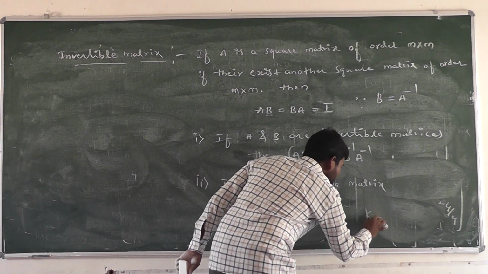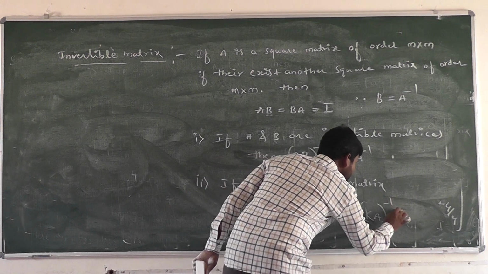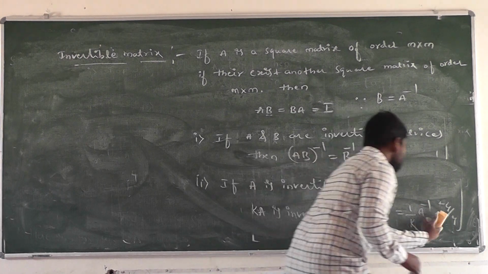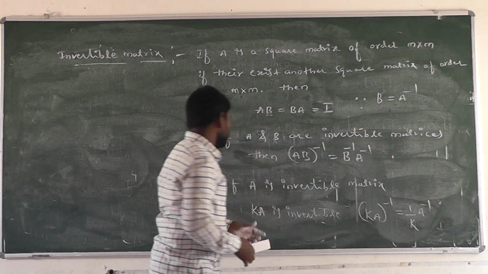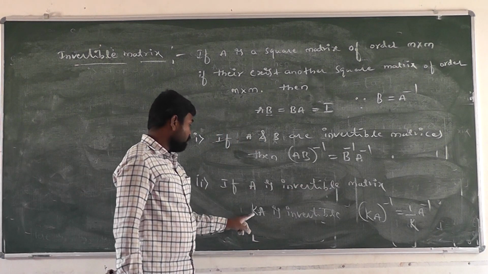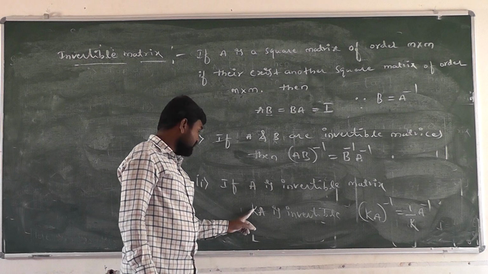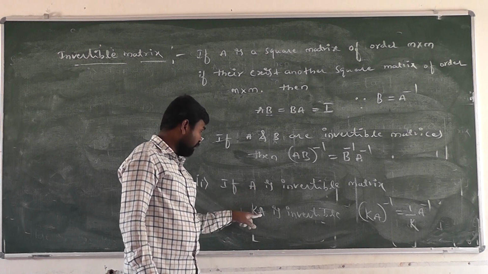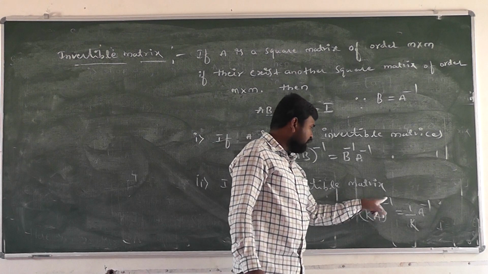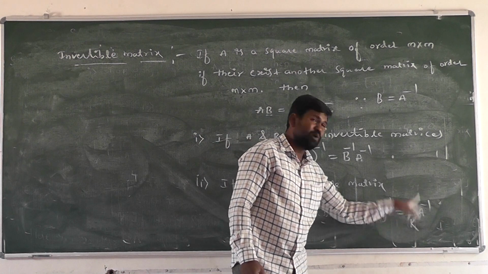Then the inverse of kA is equal to 1 by k into A inverse. This is an important property. If A is an invertible matrix and we multiply it by any scalar k, it is also invertible, and the inverse of kA is equal to 1 by k into A inverse.